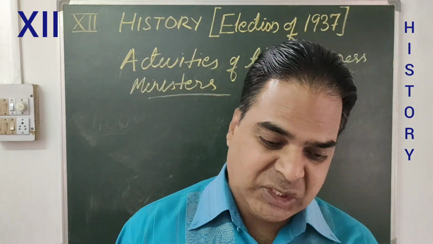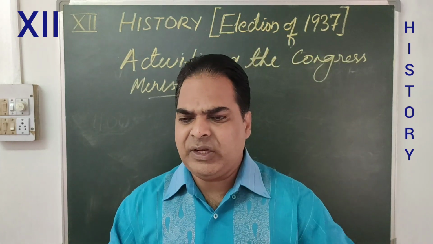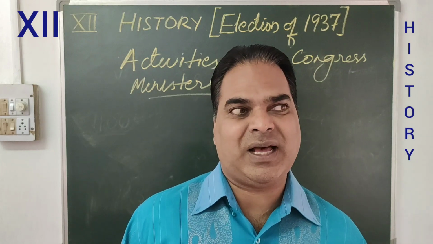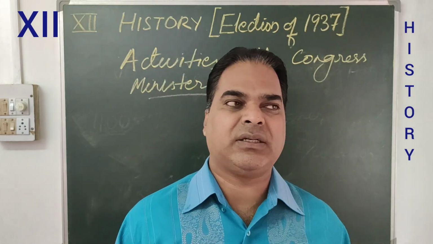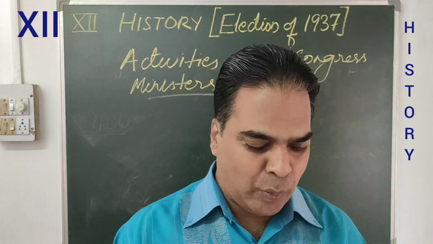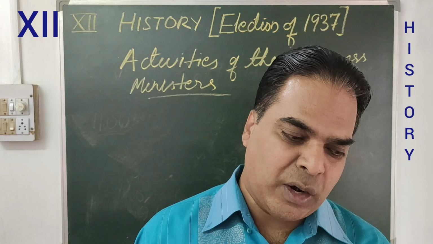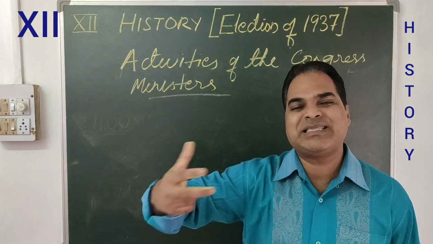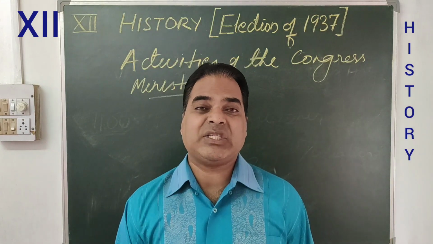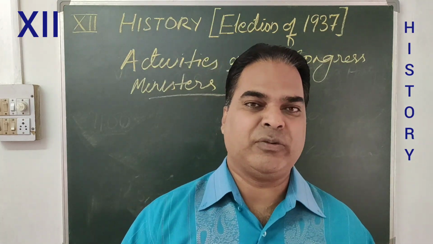The Congress ministries gave new hope to the peasantry regarding the Tenancy Act. The peasants were definitely hoping for some sort of Tenancy Act. So tenancy legislation was introduced in all Congress ruled provinces.